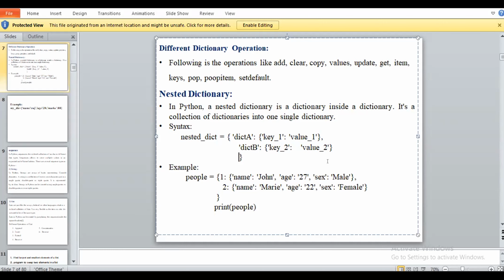Any doubt regarding dictionary point, please ask. No doubt, ma'am? Remaining students, only I think 2 or 3 students are giving the reply. What about others? If you don't understand, then tell.